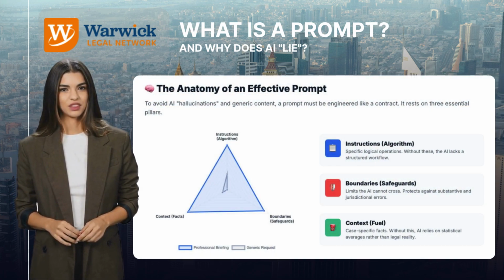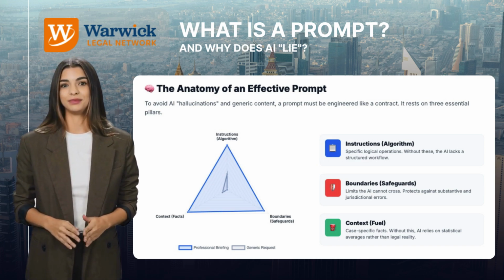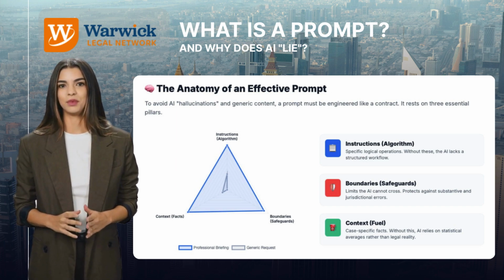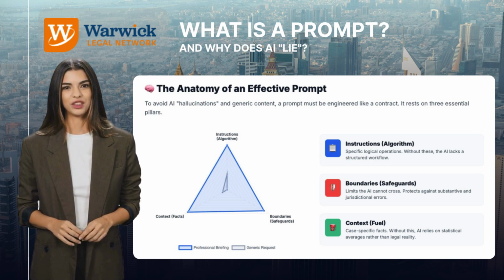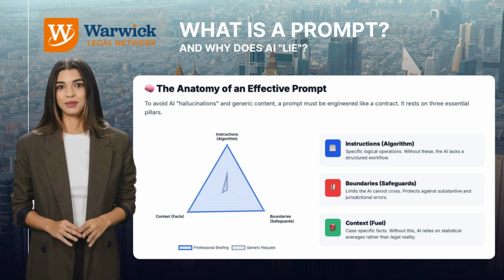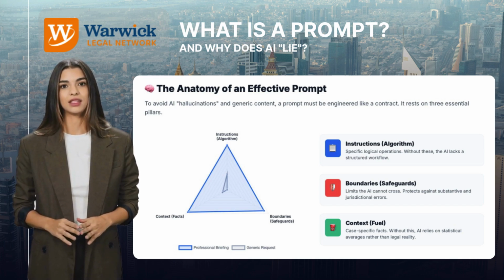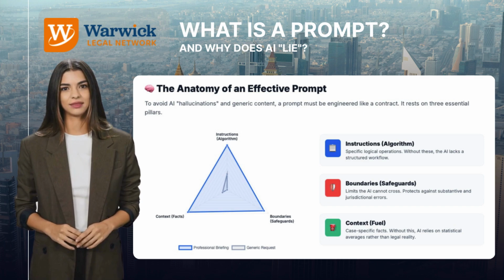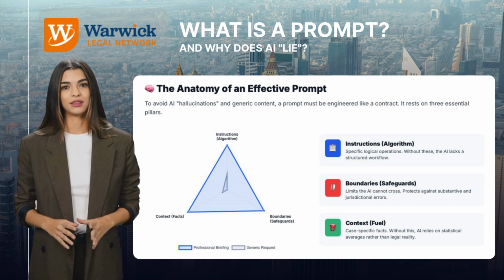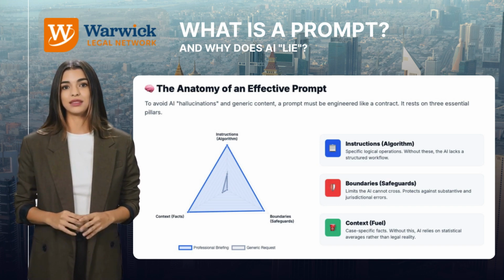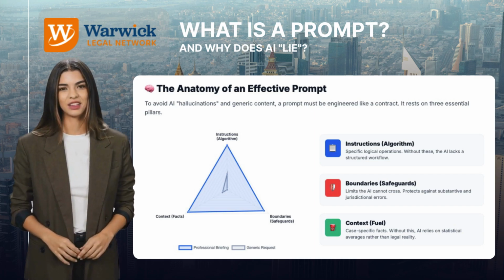A prompt is a set of instructions, boundaries, and context. Instructions are the operational algorithm we impose on the technology. We specify exactly which logical operations should be performed. Boundaries are the safeguards. They define the limits the AI cannot cross, protecting us from substantive errors. Context, in turn, is the fuel. It provides specific knowledge about the case, without which the AI would have to rely on statistical probability rather than legal facts. Only the combination of these three elements ensures that the AI executes the planned task.